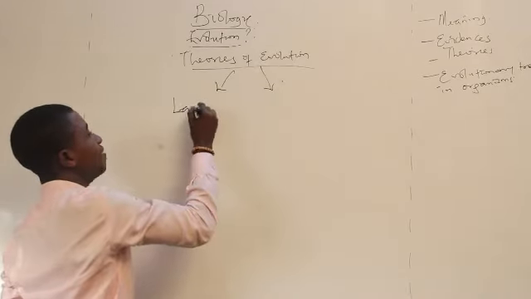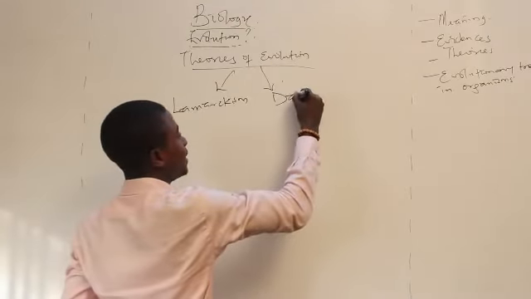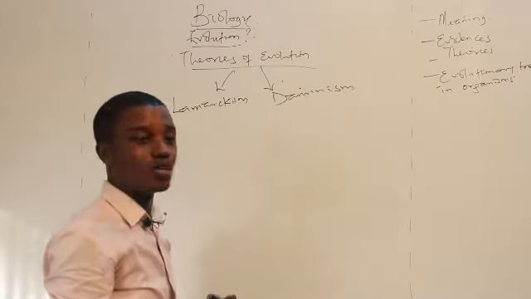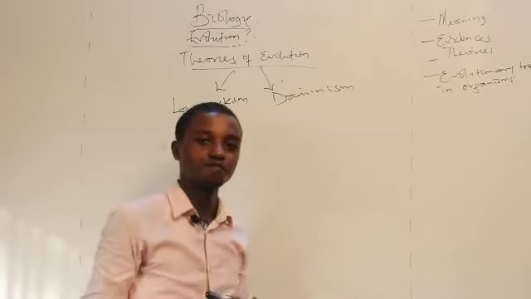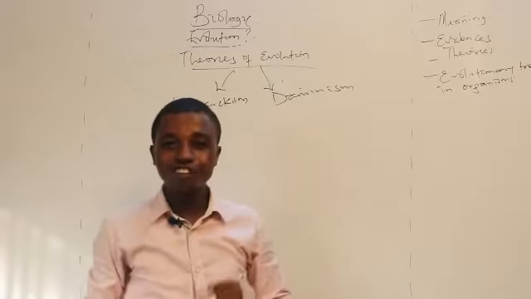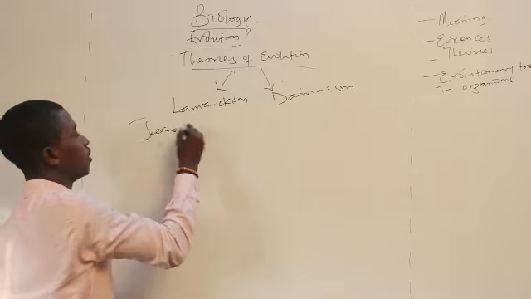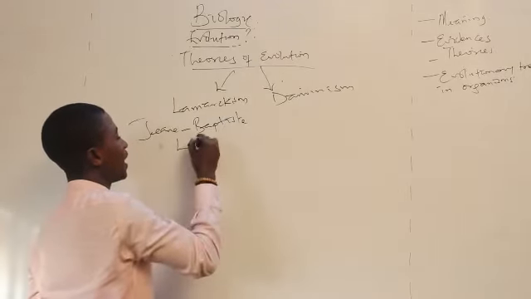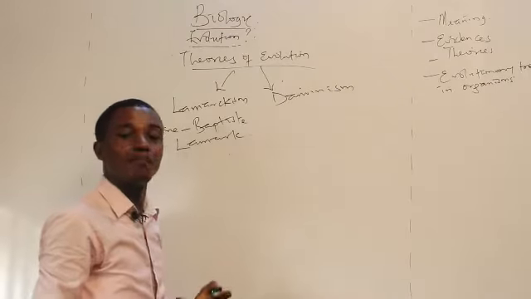One we have Lamarckism, and we have Darwinism. Lamarckism is what we're going to be looking at firstly. Now Lamarckism was actually propounded or postulated by a French biologist. He is called Jean-Baptiste Lamarck. It was he that propounded the Lamarckism theory.